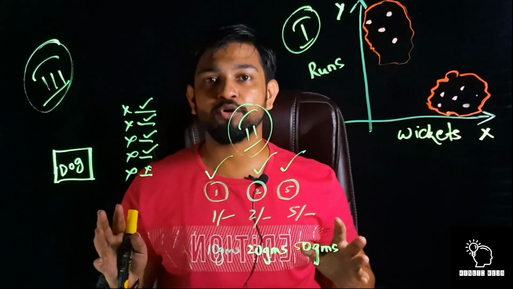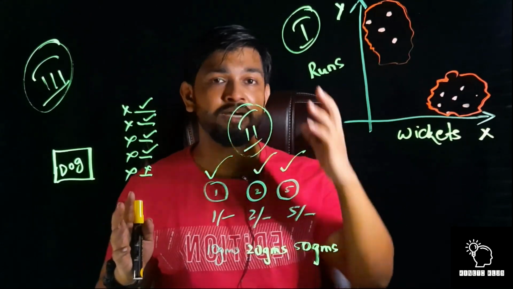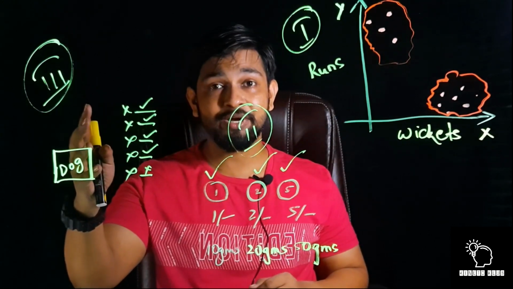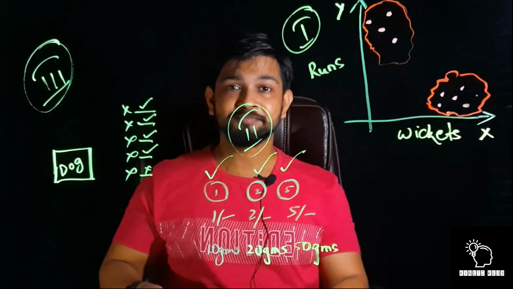In the next round, if any image comes like this, the machine will learn and say that this is the image of a dog. Correct? So that's it guys for today. We have covered 3 types of learning: unsupervised learning, supervised learning and reinforcement learning. Meet you in the next video. Till then, happy learning. Goodbye.